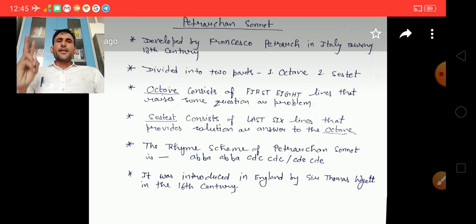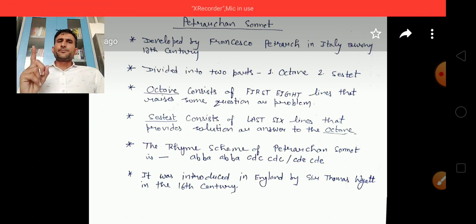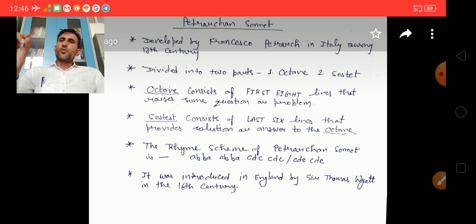The first 8 lines are called the octave. The octave consists of the first 8 lines, in which the poet raises a question or a problem.